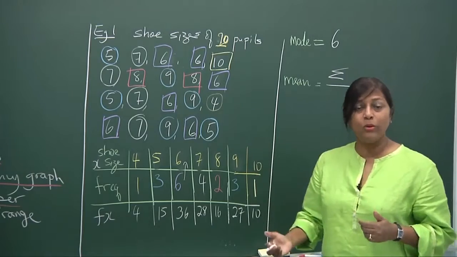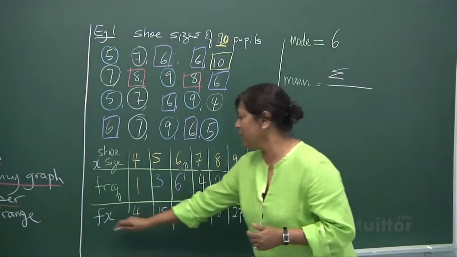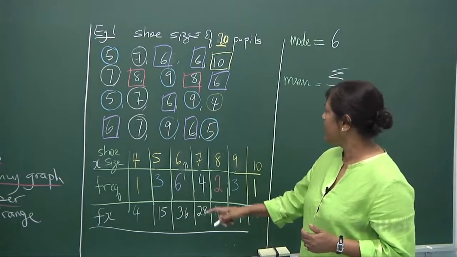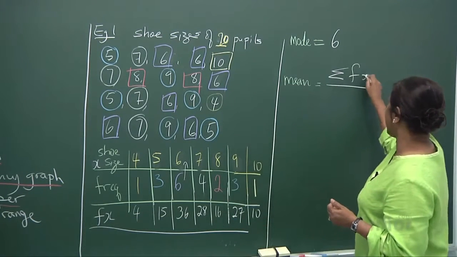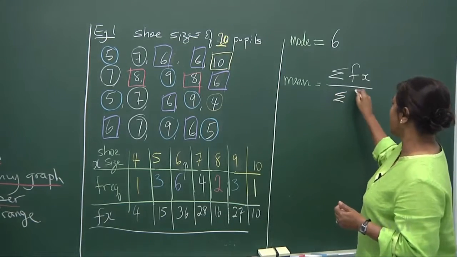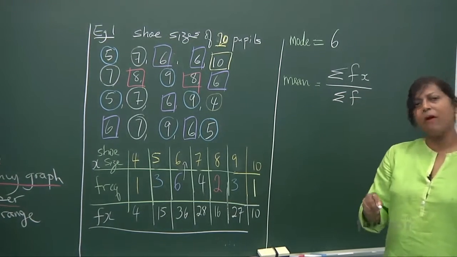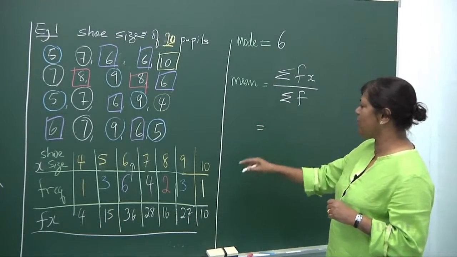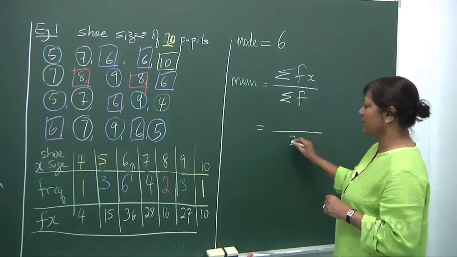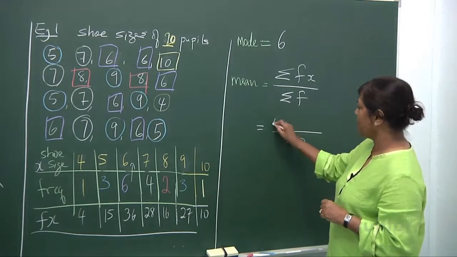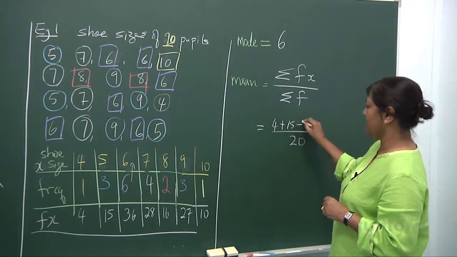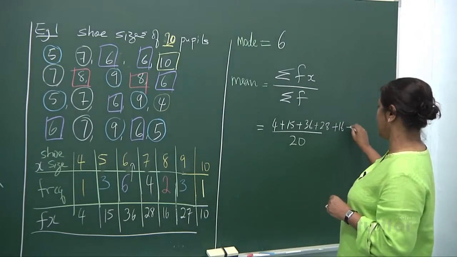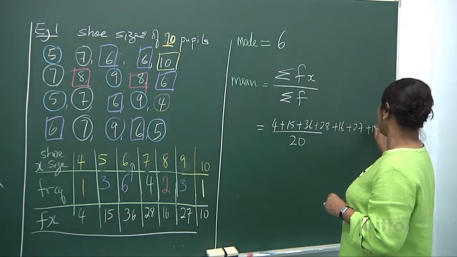So if we put all these feet sizes together, we can get the sum of these sizes. So the sum of it, I call it the sum of Fx, divided by the sum of people. The sum of frequency is the sum of people. And you can see that there are 20 pupils here. And so the sum will be 4 plus 15 plus 36 plus 28 plus 16 plus 27 plus 10.